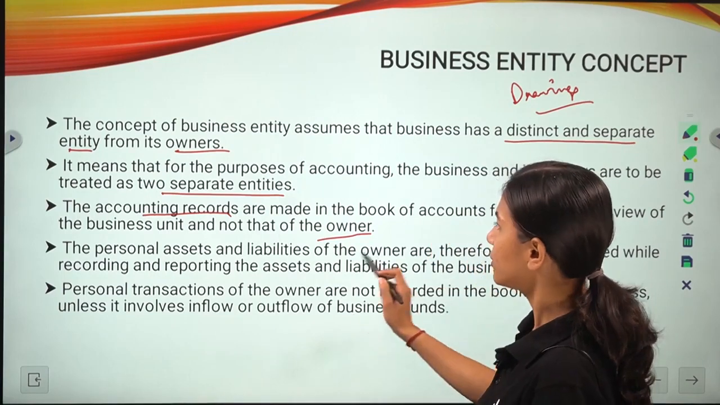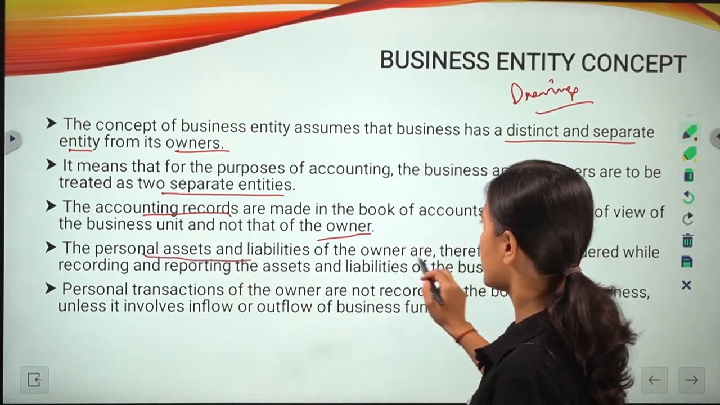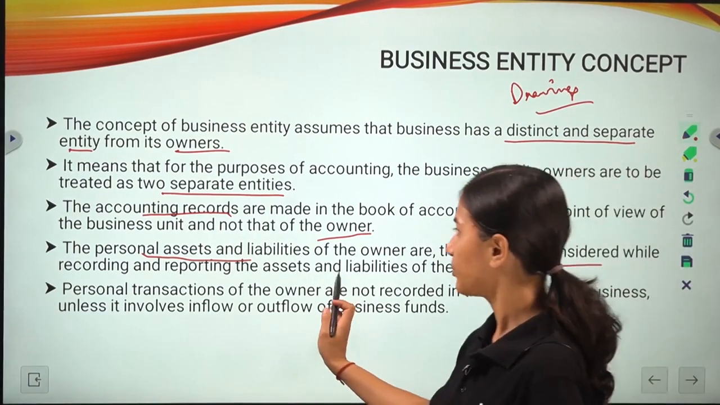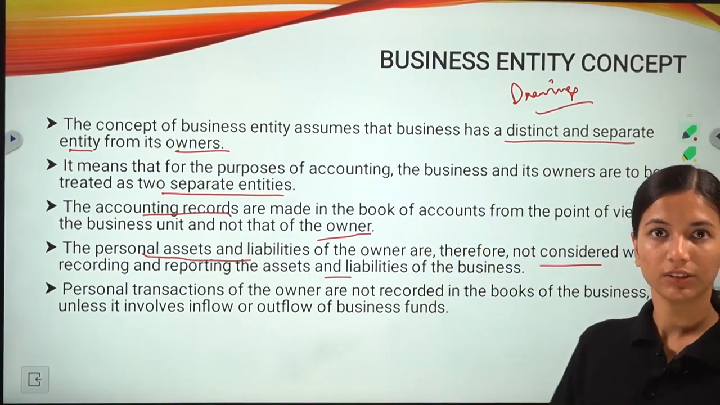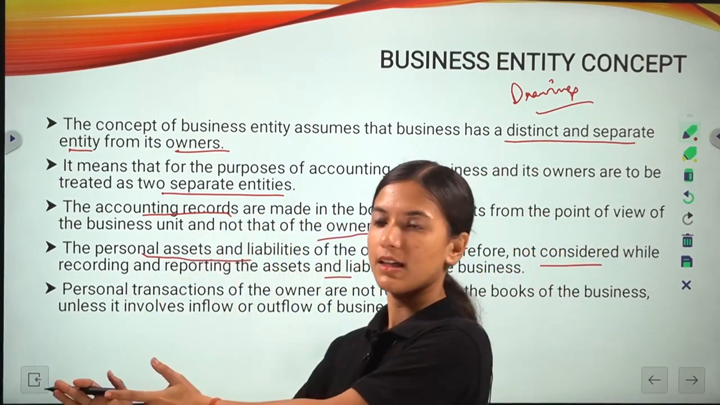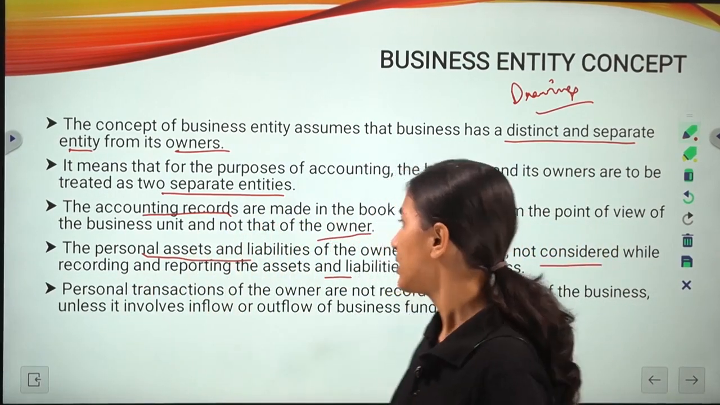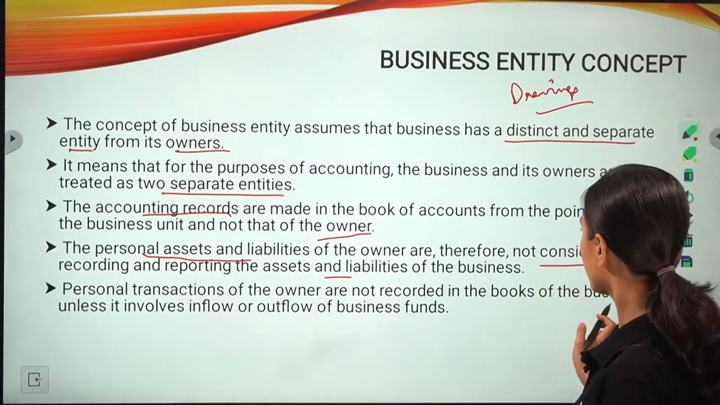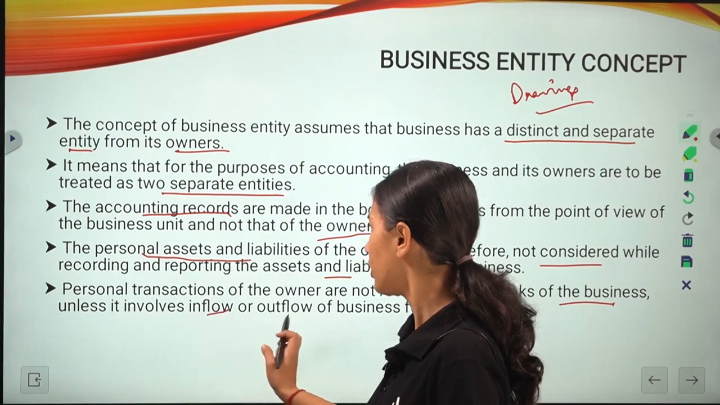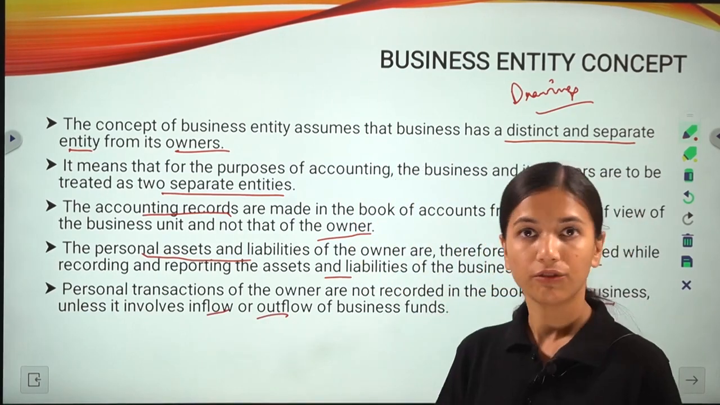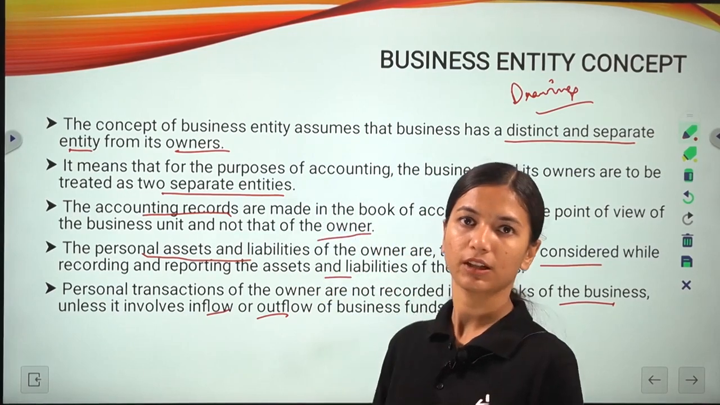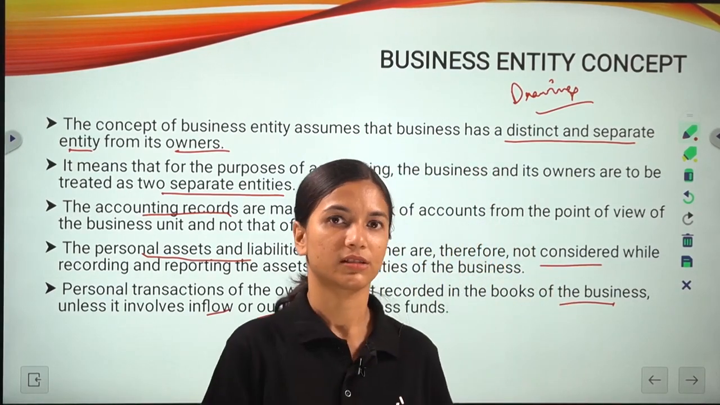The personal assets and liabilities of the owners are therefore not considered while recording and reporting the assets and liabilities of the business. The personal things should be kept aside from the business. Personal transactions are not recorded in the books of the business unless they involve inflow or outflow of business funds. If there is no flow in the business funds, then this should not be recorded in the business transactions.